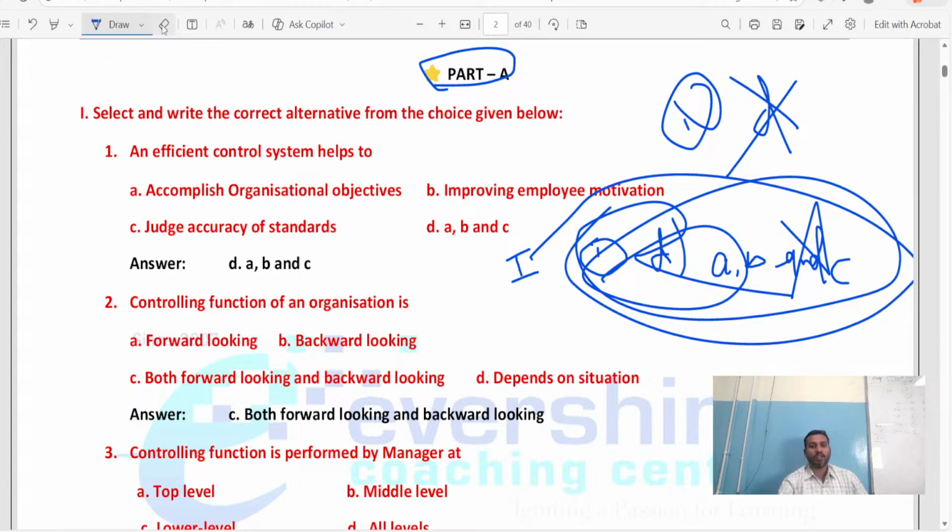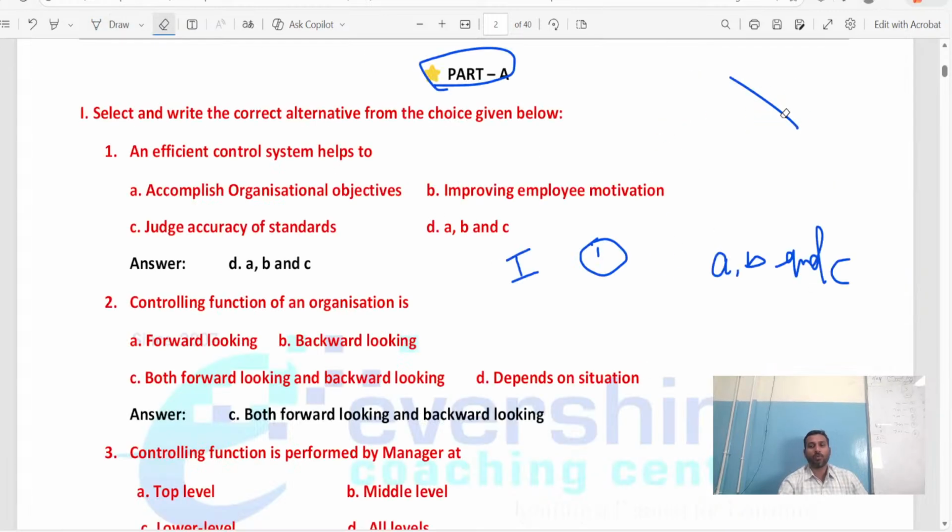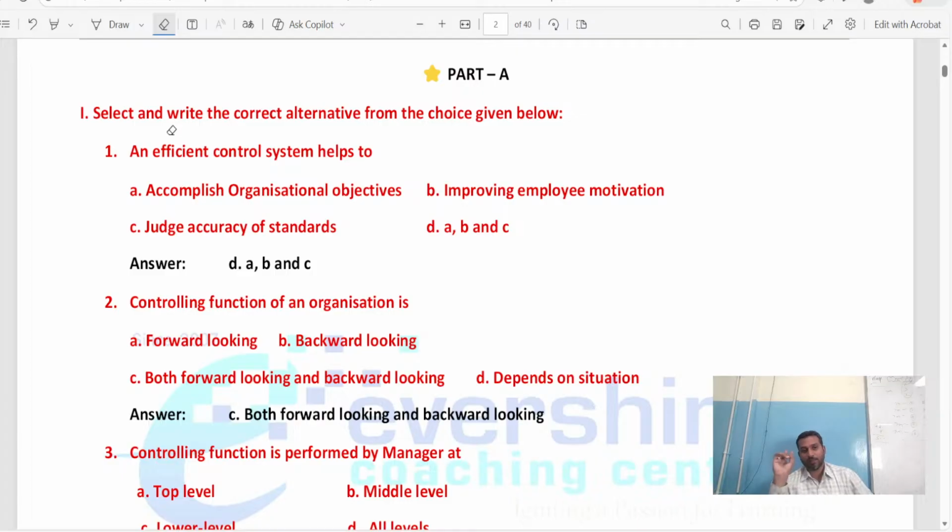Then only you are going to get full marks. If not, 0 marks. You will not get any marks even though the answer is correct. Again, I am repeating: for multiple choice questions, you have to write the question main, question number and option along with the complete answer.